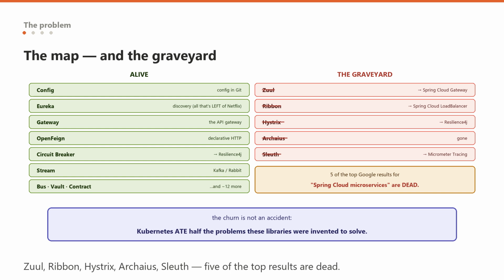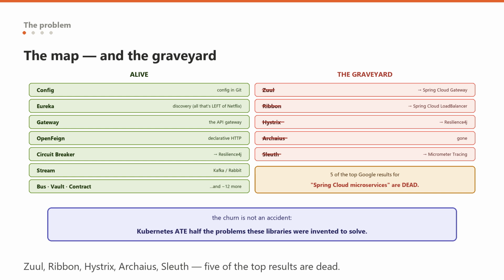Let me lay it out, because the biggest problem with Spring Cloud is that nobody shows you the whole board. The pieces that matter: Config, which centralizes configuration. Netflix Eureka, which is service discovery. And note that Eureka is now the only thing left in Spring Cloud Netflix. Gateway, the API gateway, which we covered in its own episode. OpenFeign, declarative HTTP clients. Circuit Breaker, an abstraction over Resilience4J.